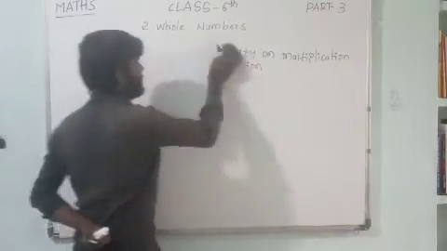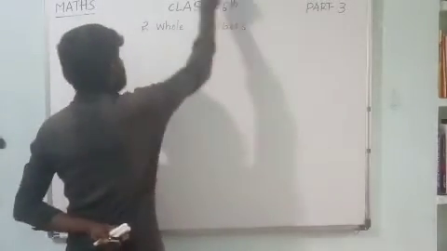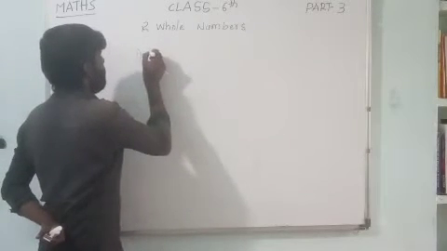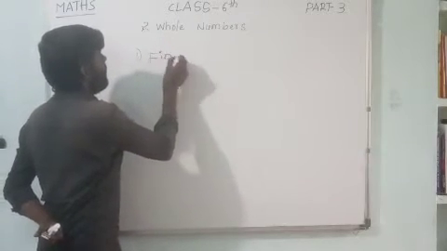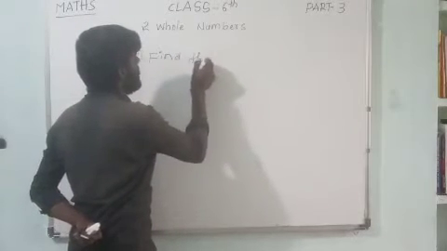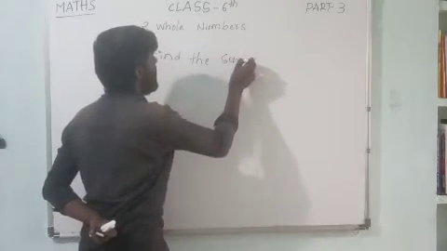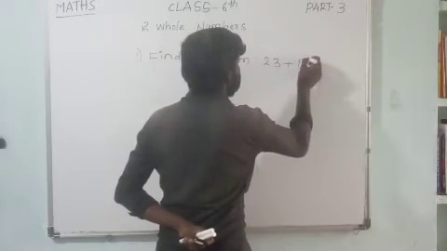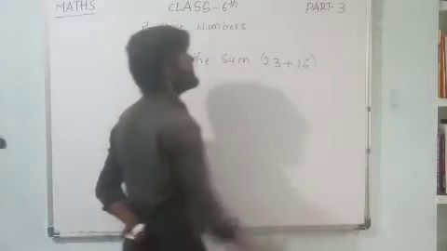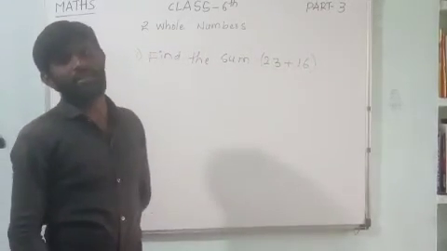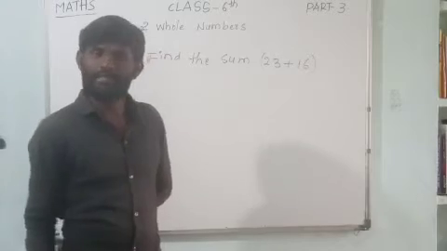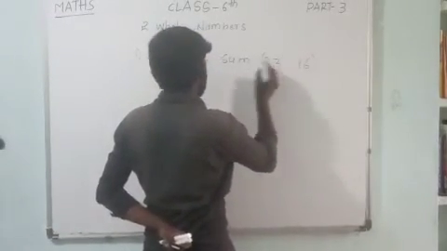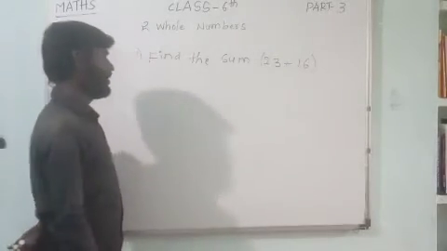The first question is: find the sum of 23 plus 16. They can give it like this.